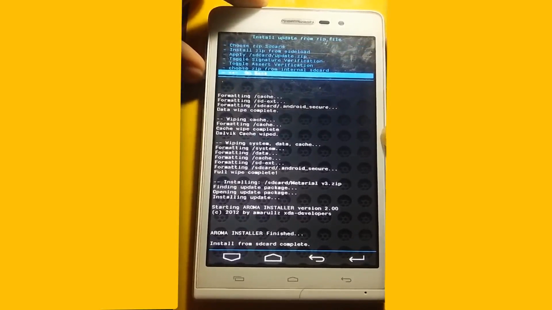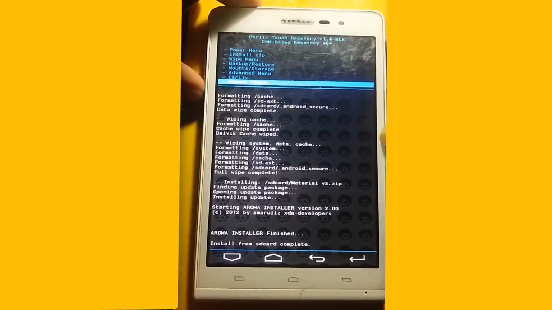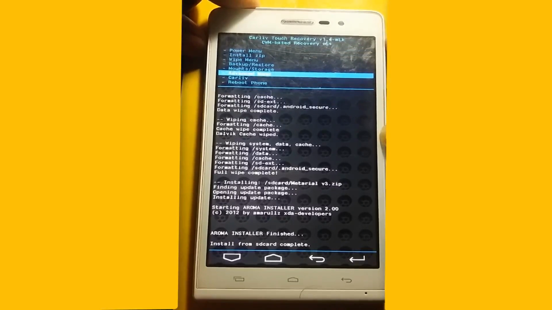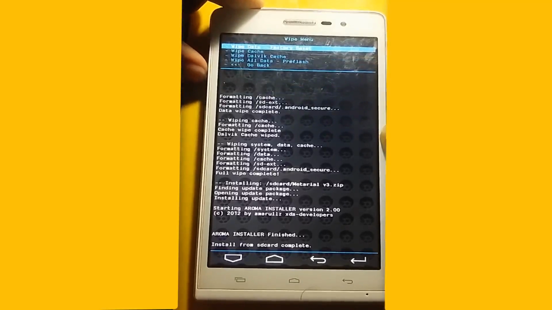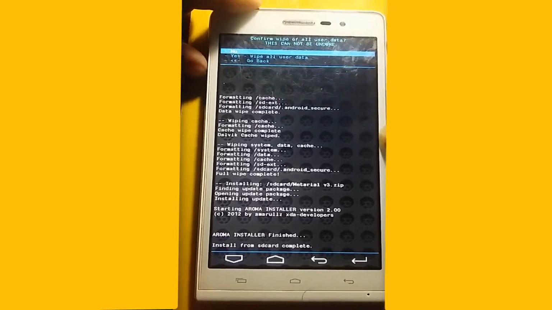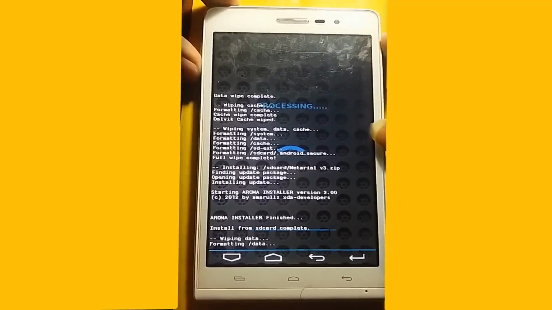Then go back, press the down button and to click press the power button. Then you now go to the wipe menu and wipe all user data for the new custom ROM.